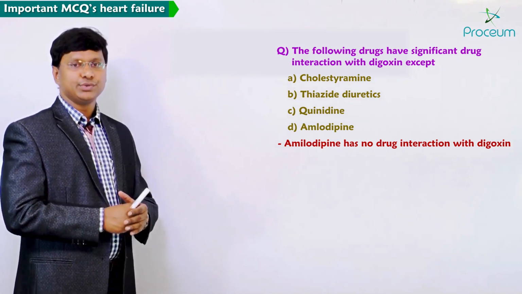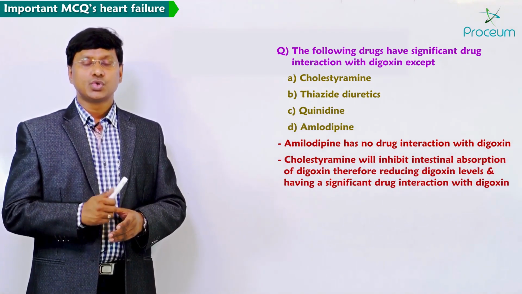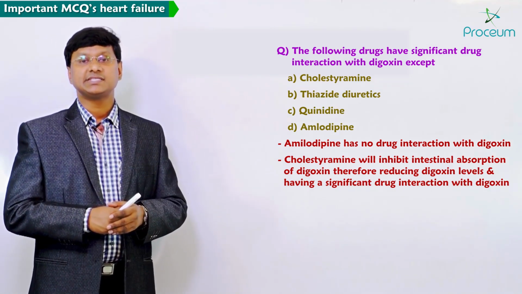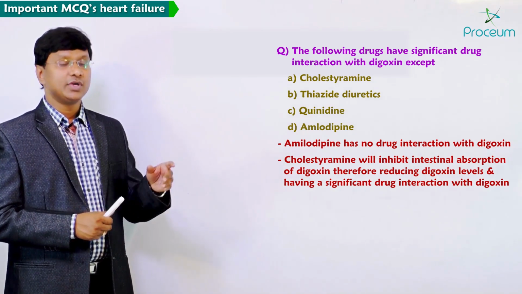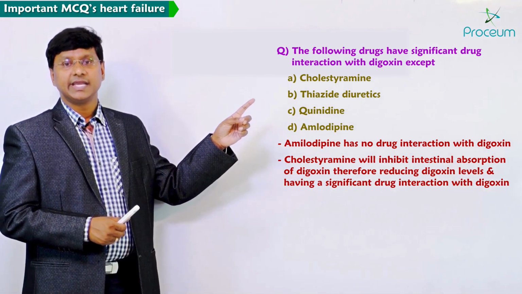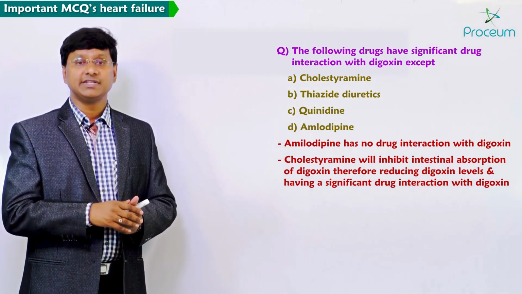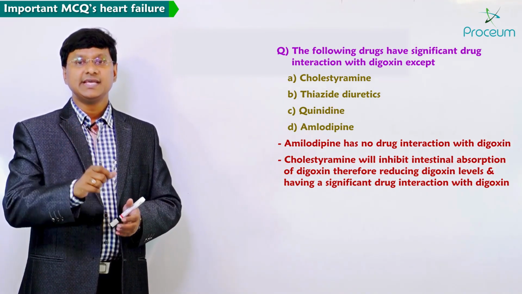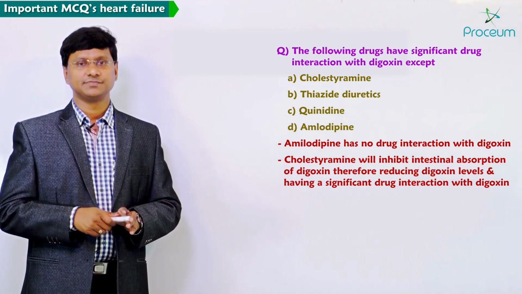For example, you take this cholestyramine. What cholestyramine will do is, it will inhibit the intestinal absorption of the digoxin. So, when cholestyramine is inhibiting the intestinal absorption of digoxin, what is it doing to the digoxin levels? It is reducing the digoxin levels. That means it is having a significant drug interaction with the digoxin.